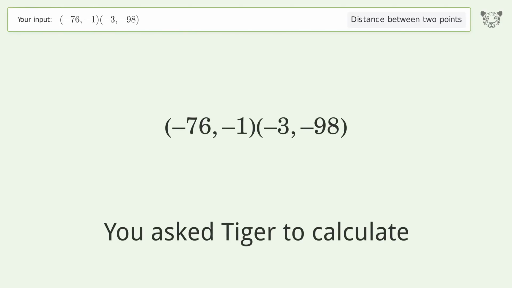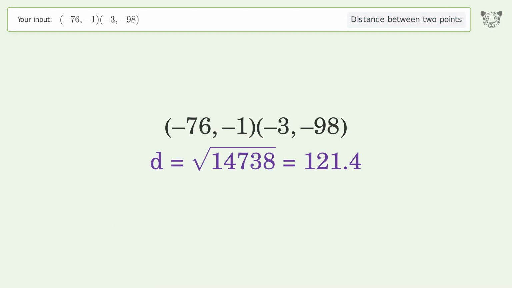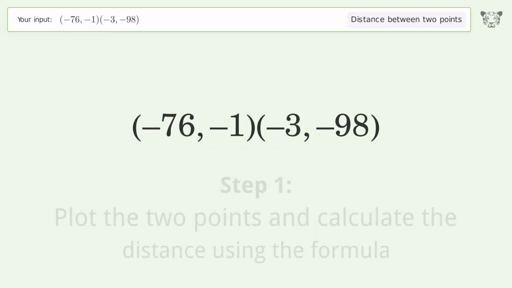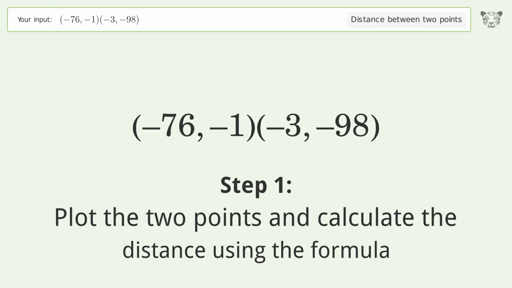You ask Tiger to calculate. This deals with the distance between 2 points. The distance between the 2 points is the square root of 14,738, or 121.4. Let's solve it step by step. Plot the 2 points and calculate the distance using the formula.